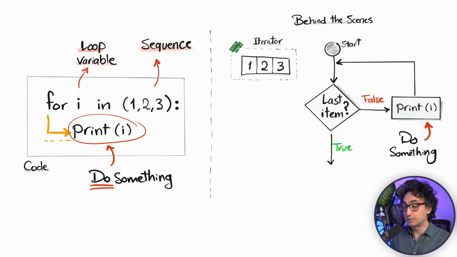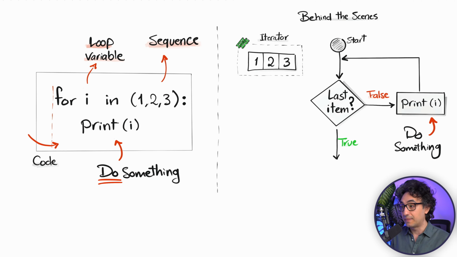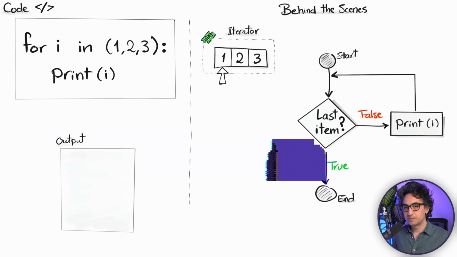And of course, if the condition is true, so we are at the end, Python is going to end the loop. And that means we can execute the next instruction. So now let's see how Python is going to execute this. So as usual, we start from the beginning and now it goes to the condition. It's going to say, is it the last item?